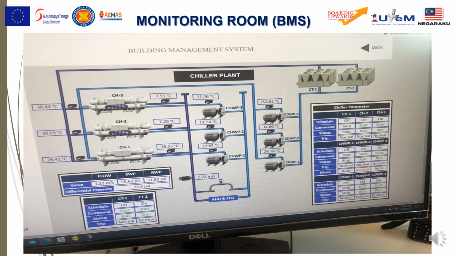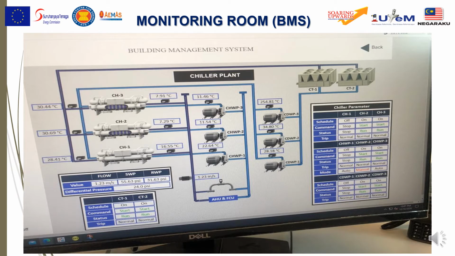As I said before, as Dr. Fani explained to all of you, we have 3 chillers in Chancellery buildings. So we have 3 chillers, but only 2 chillers are operated. Okay. And 1 chiller is for standby. So you can see chiller number 3, this chiller number 3, okay, you can see in the middle here.